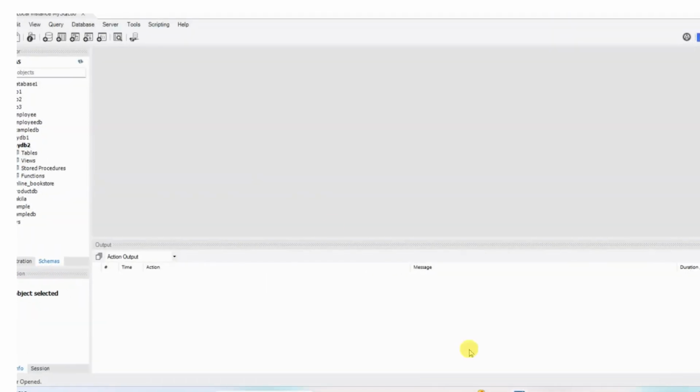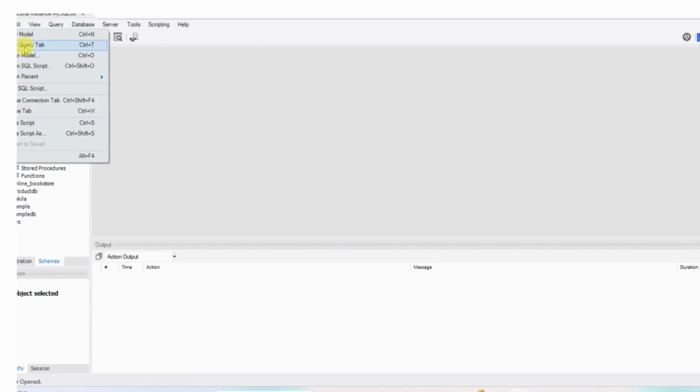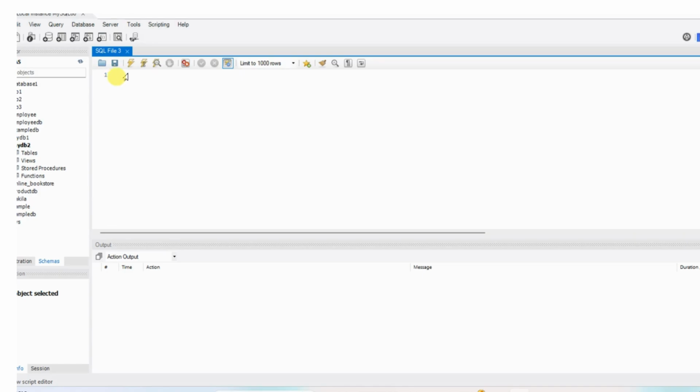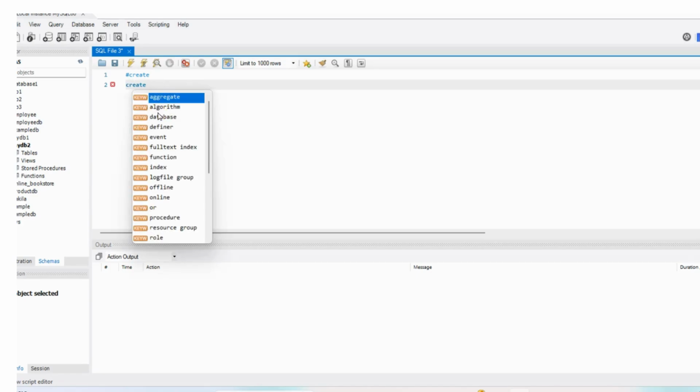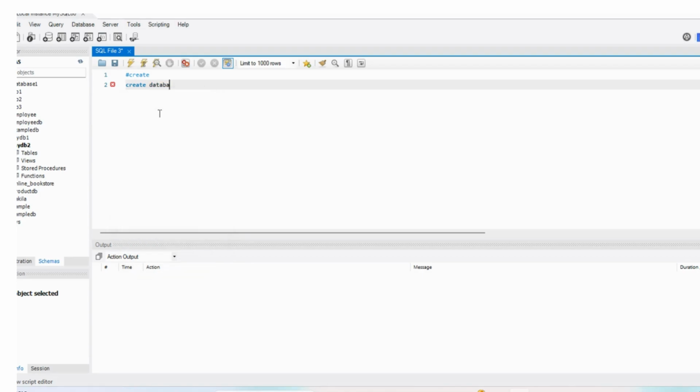So I'm just starting the demo. Here let me go with the file, new query tab. First one I want to use is the create command. So we have create table. Create database I already created, but anyway if I want to use it, I can use it again. Create database db3. I think db3 is already there, so we can go with db4.